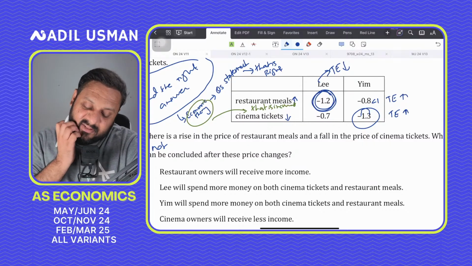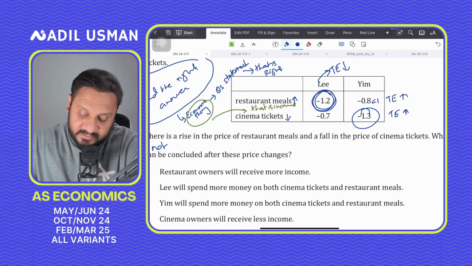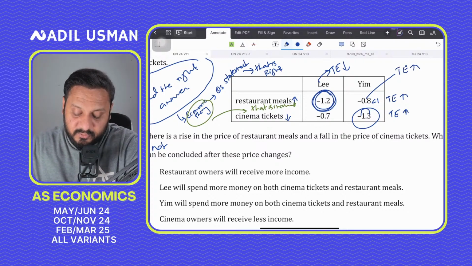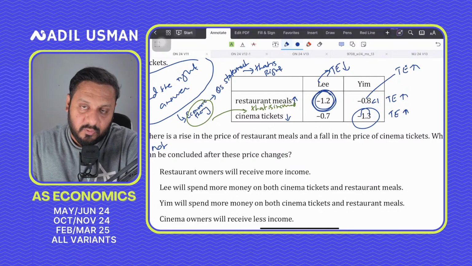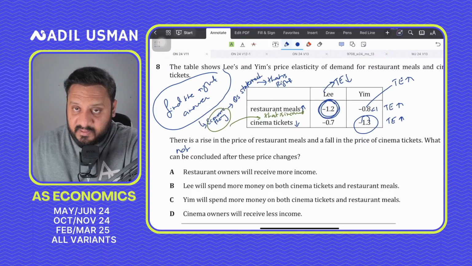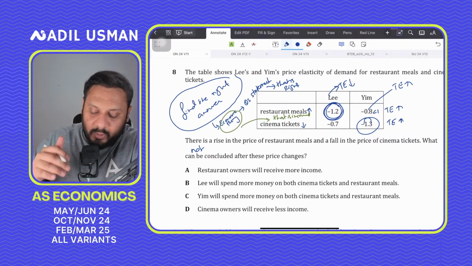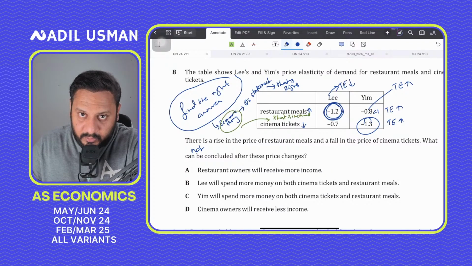So Lee's total expenditure would drastically fall, while Yim's total expenditure would increase. So again, it's difficult to conclude whether overall revenues for restaurant owners will rise or fall. So this cannot be concluded. So I'm trying to now find out what cannot be. So I cannot conclude this, that whether overall restaurant owners will receive more income or not.